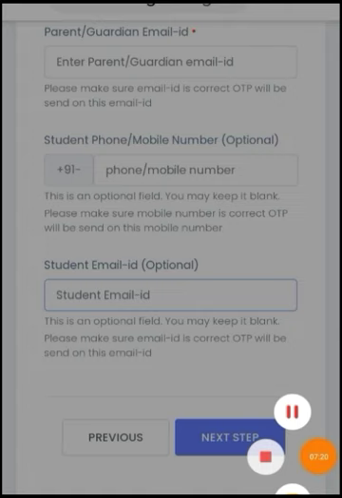It means your registration has been completed. After that you can also download this app from the Play Store. This was the process of how to register yourself on this portal. Thank you very much.